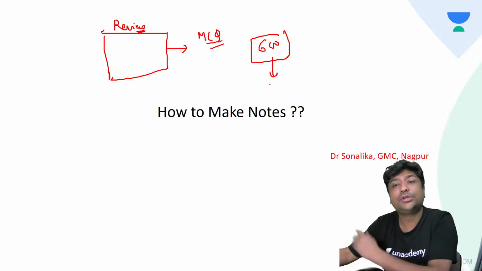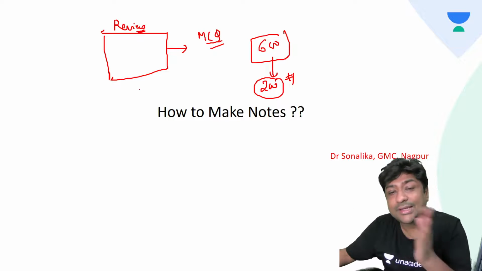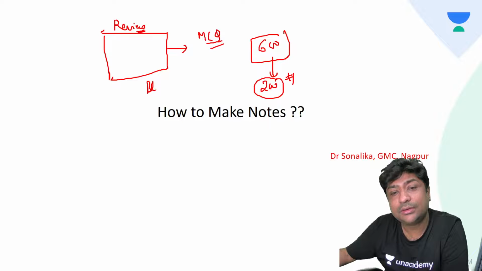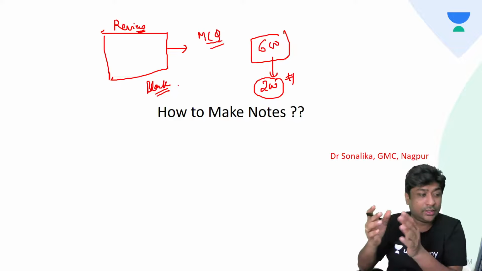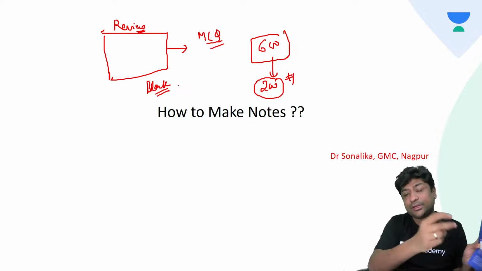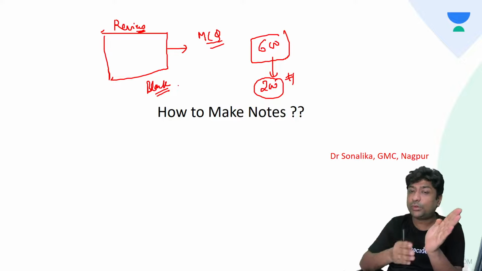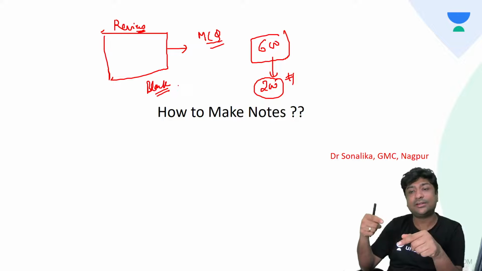If you remove all the MCQ pages, it will be left with only 200 pages. So what happens after each chapter? Put a blank page, 3 or 4 blank pages, and then get it spiral bound. So let's say this is the book. You cut it, you remove all the MCQ pages, just left with the theory pages. Put a few blank pages after every chapter, get it spiral bound.